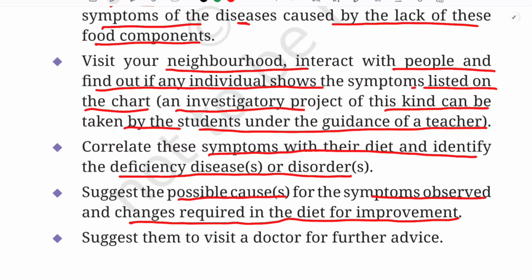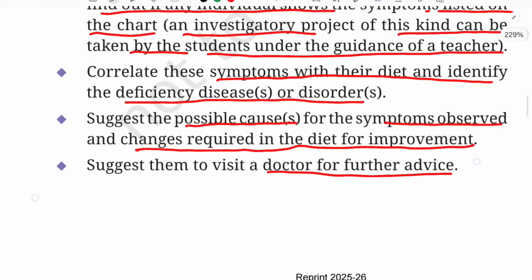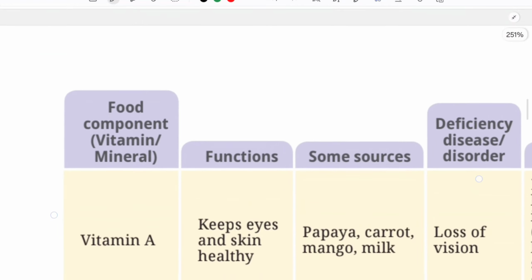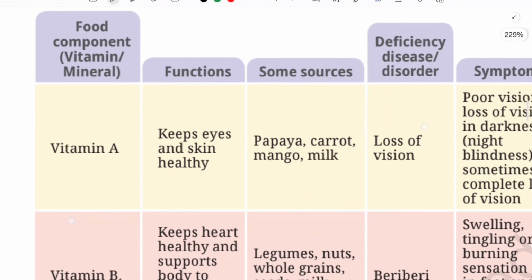Suggest some possible causes for the symptoms, like why they are having those symptoms, and also ask them to change their diet for betterment, for improvement. You can also suggest certain food items that they can include in their diet, and also suggest that they visit a doctor for further advice. For any further advice, ask them to visit the doctor if their symptoms are serious, okay. If the symptom is not very serious, then you can suggest foods to eat, okay. So this is the chart which we are going to do here.